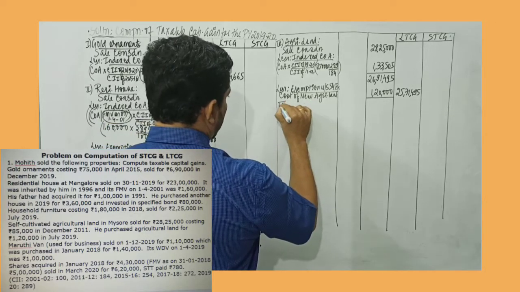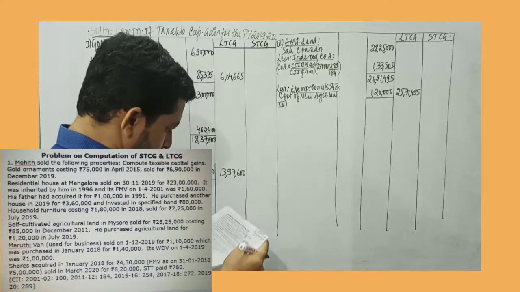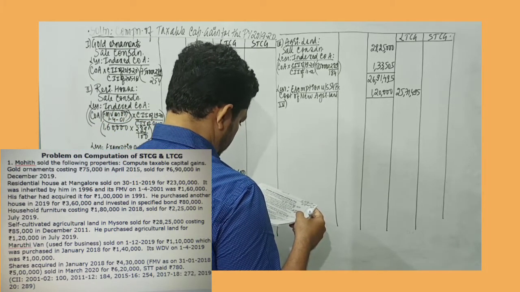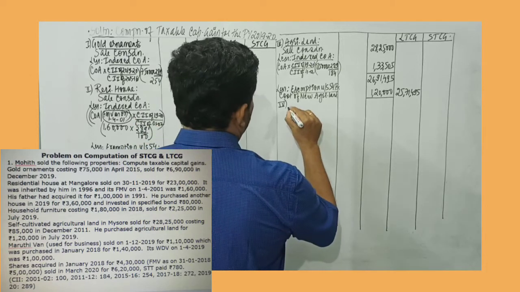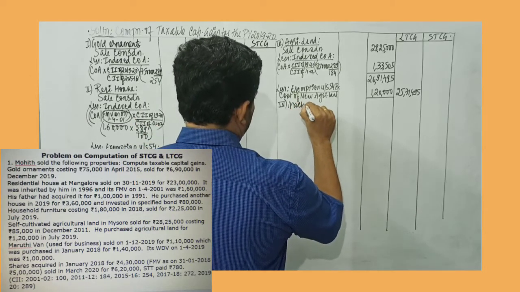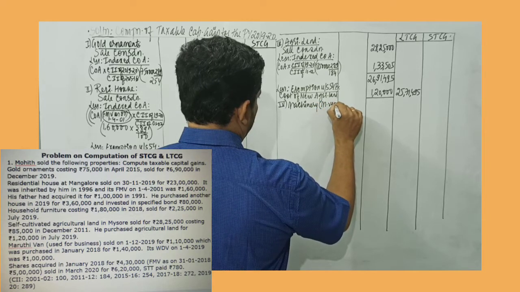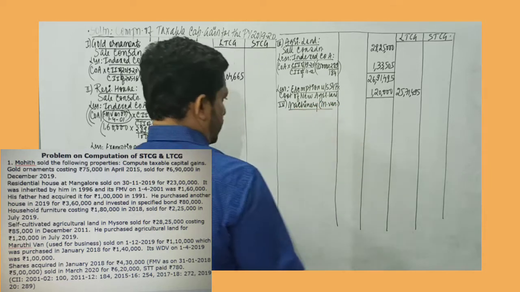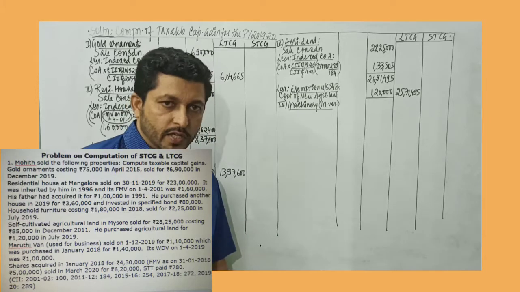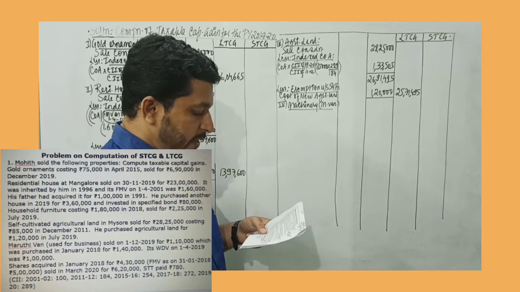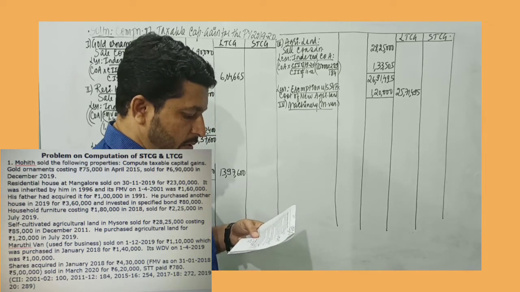Next we move to the fourth asset. We have the Maruti van. I can call that machinery, and in brackets I record Maruti van, because all cars, motor cars, everything comes under the category of machinery, depreciable at 15% rate. Used for business is given. So it's a depreciable asset.